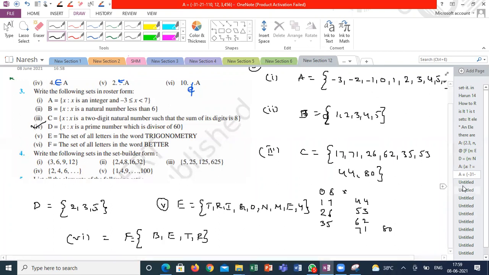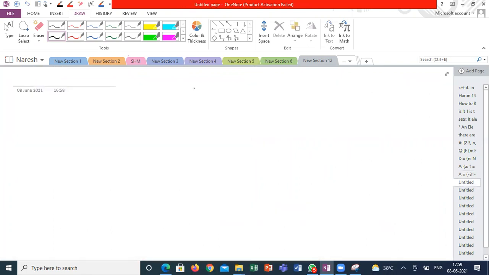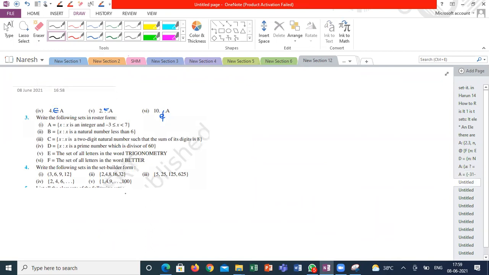Next one. See, the second question is given in roster form and they are asking us for set builder form. When I am converting from roster form to set builder form, that is tabular form to rule form, each and every student can write in his own format based on his English skills and mathematical skills. It is not mandatory. Both statements may look different, but the meanings of the statements should be the same. Understand, guys, what I'm saying?